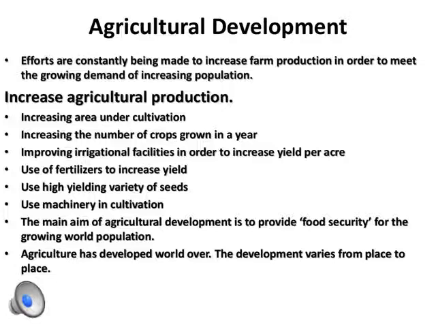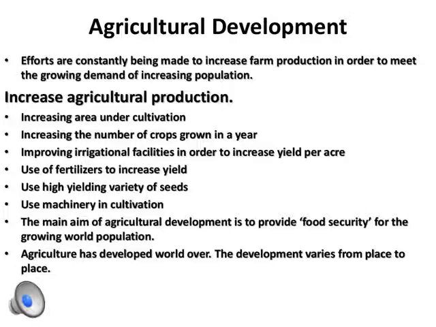Farm production can be increased by improving the irrigation facilities, promoting the use of high quality fertilizer and high yield value seeds, increasing the farming areas, then increasing the number of crops grown on the farm in a year, and mechanization, that is nothing but the use of machinery and equipment to perform various agricultural operations like plowing, irrigating, spraying pesticides, and harvesting. The main aim of agricultural development is to provide food security for the growing world population.